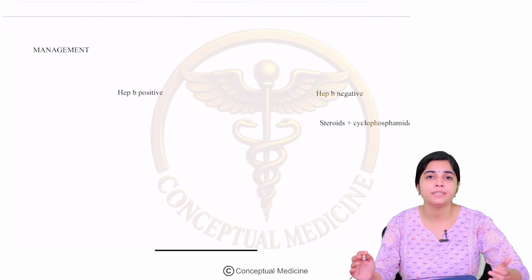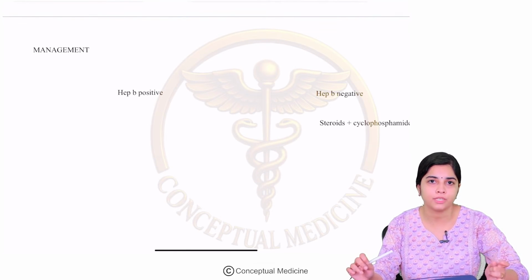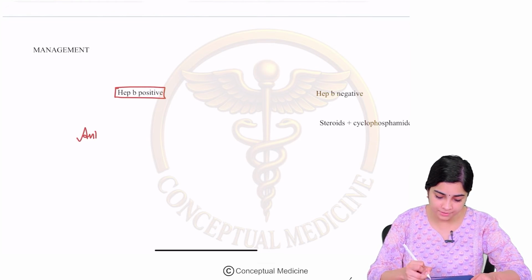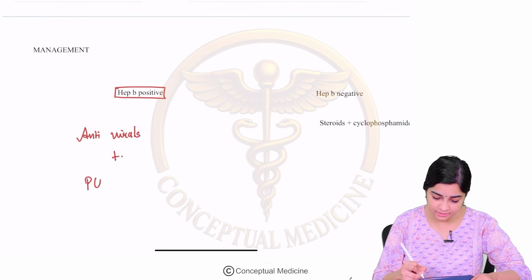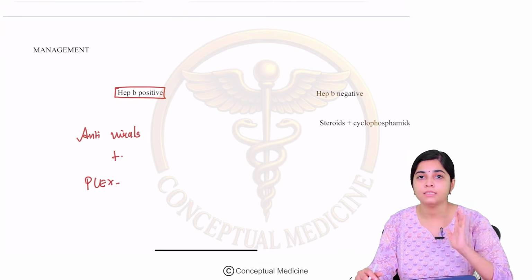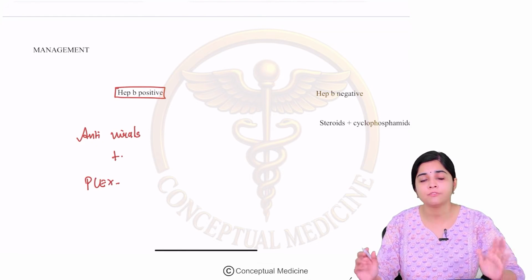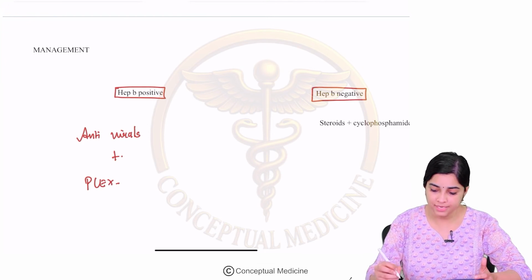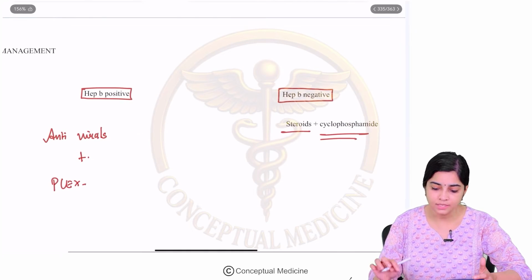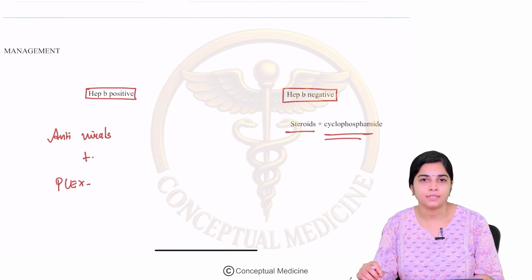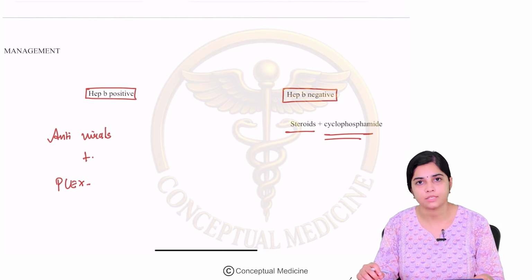Like I told you that hepatitis B is the most common association of polyarteritis nodosa. So if there is a hepatitis B positive patient, then the treatment predominantly involves the use of antivirals. Use of antivirals along with plasma exchange therapy is a cornerstone in the management of patients with PAN in hepatitis B positive patients. So many of them are going to respond to your antivirals. But if it is a hepatitis B negative patient and they have a PAN, then steroids and cyclophosphamide is the treatment of choice. Okay, fine. So this is about your polyarteritis nodosa, which is a medium vessel vasculitis. Thank you.